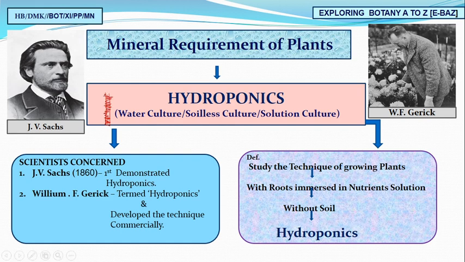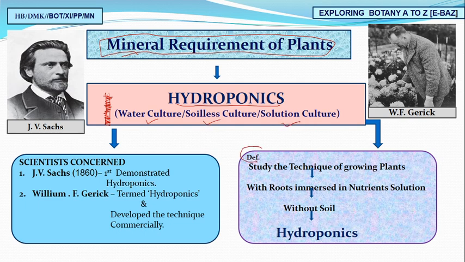So hydroponics gives the proper essentiality of the elements. We have the topic mineral requirement of plants, and the mineral requirements of plants will be detected only through hydroponics. So hydroponics is also called water culture, soilless culture, as well as solution culture.